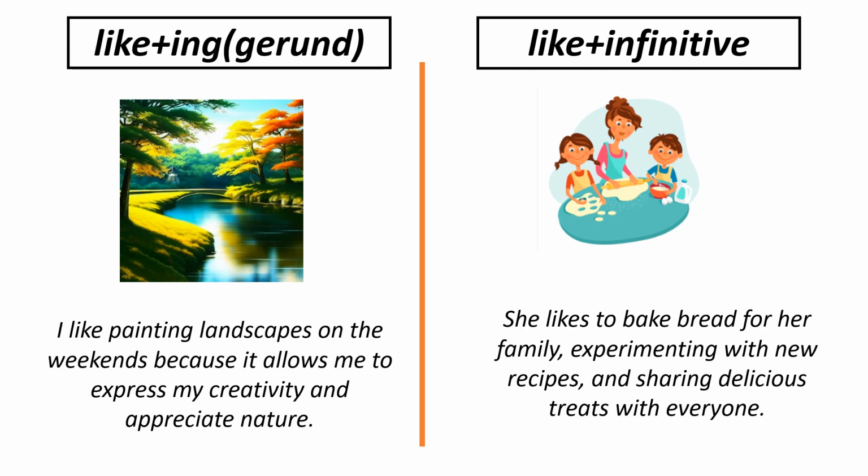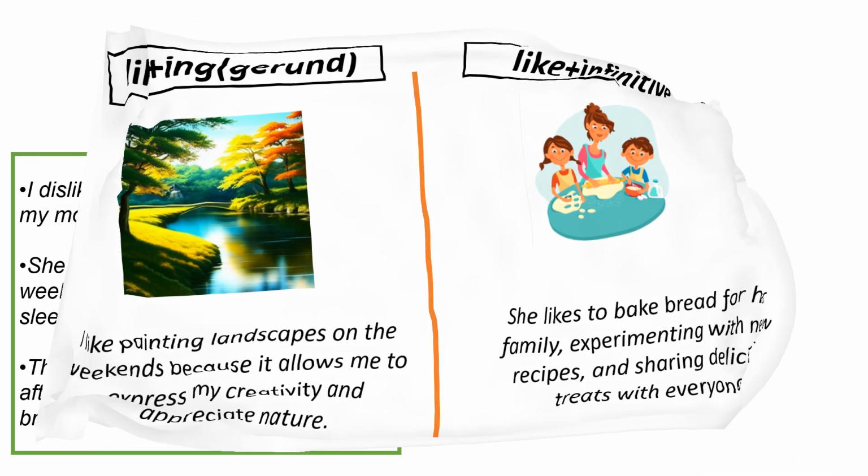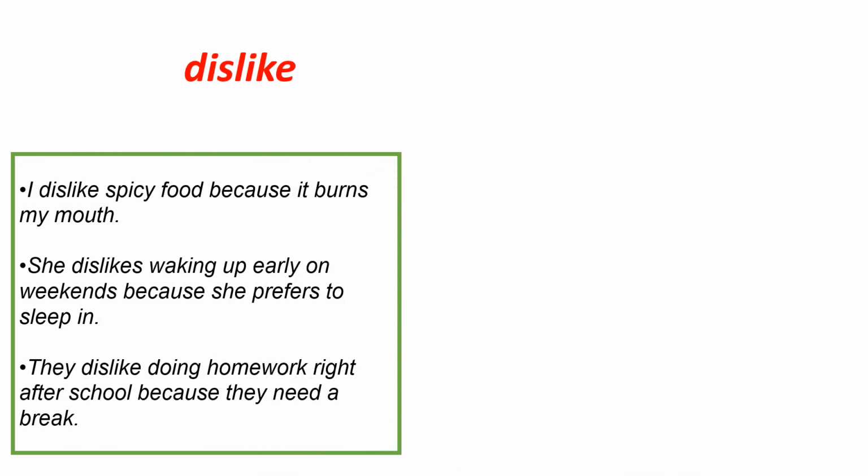For example, she loves baking. So she prefers to bake something delicious for her family. Okay? Let's complete now. But don't worry about that because many students and also native speakers use them interchangeably. But sometimes you must learn when do we use each of them, like to express your feelings.